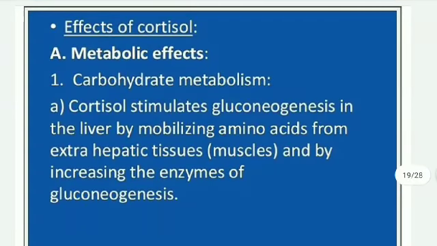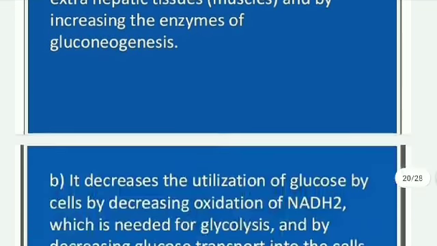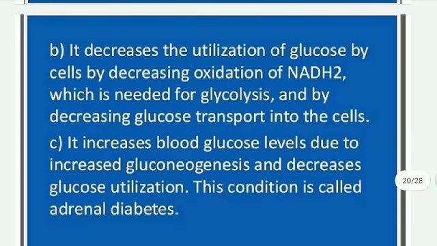Next, effects of cortisol. Metabolic effects. First effect, carbohydrate metabolism. Cortisol stimulates gluconeogenesis in the liver by mobilizing amino acids from extrahepatic tissue, muscles, and by increasing the enzymes of gluconeogenesis. It decreases the utilization of glucose by cells, decreasing oxidation of NADH2, which is needed for glycolysis, and decreasing glucose transport into the cells.